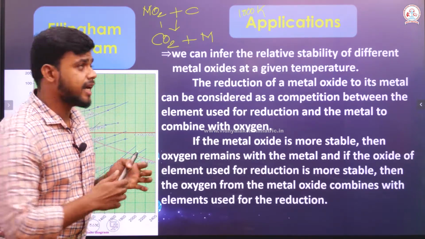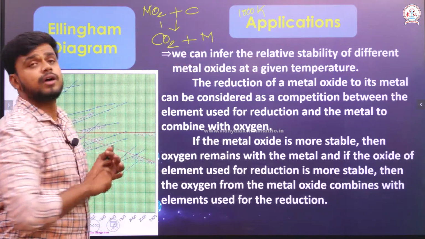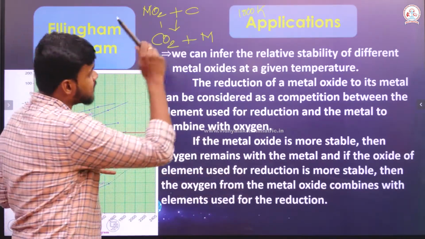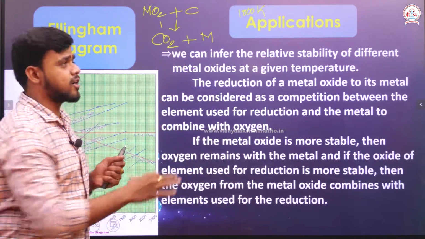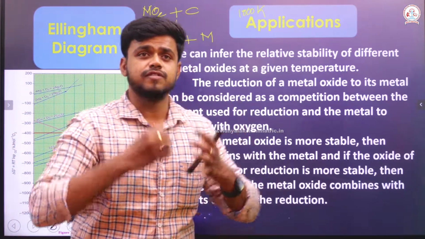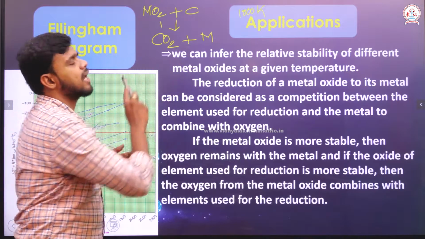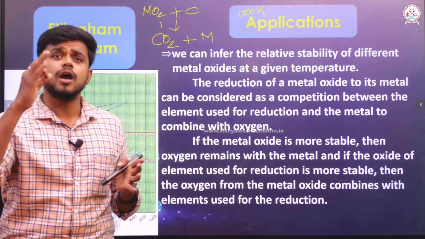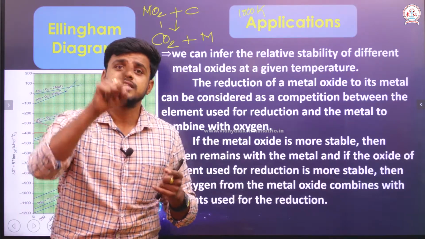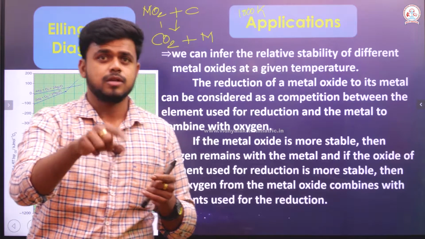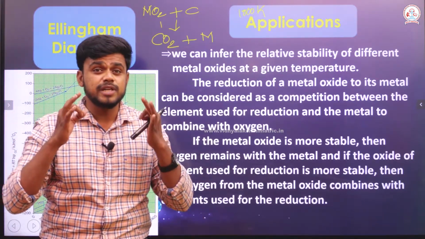Suppose at the same 1000 Kelvin the metal oxide is very less stable; carbon will take up the oxygen from the metal oxide and go as carbon dioxide. So whether reduction is possible depends on the stability of the metal oxide at a particular temperature.